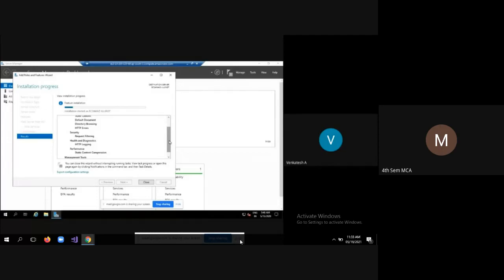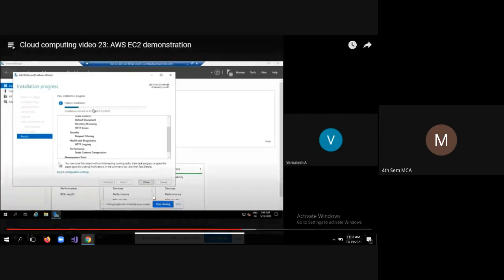So it is installing. It will take 1 minute. It will take a little bit more time. Why? Because we have only one virtual CPU. In case we had 3-4 virtual CPUs, by this time we could have finished the installation.